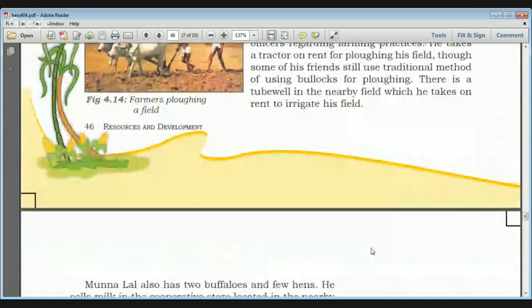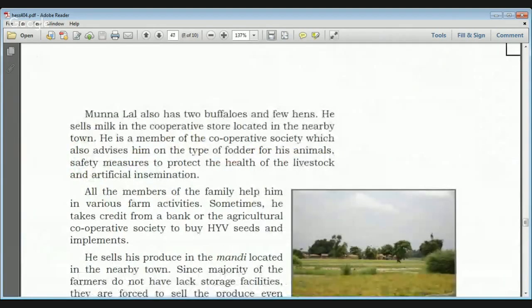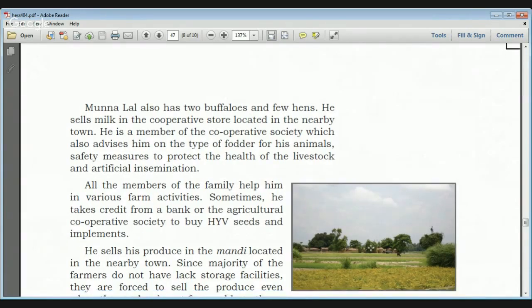Also, because of the subsidy given by the government on diesel and fertilizers, some farmers overuse these chemical fertilizers, and that is why there are problems like soil pollution, and the fertility of soil is decreasing day by day. Groundwater levels are also depleting because of the various faulty agricultural processes.